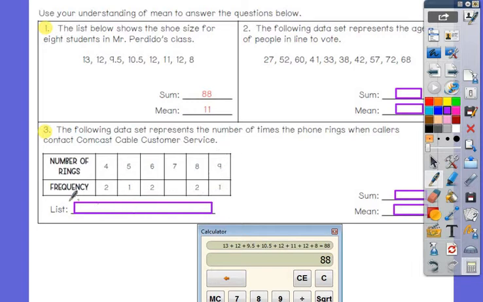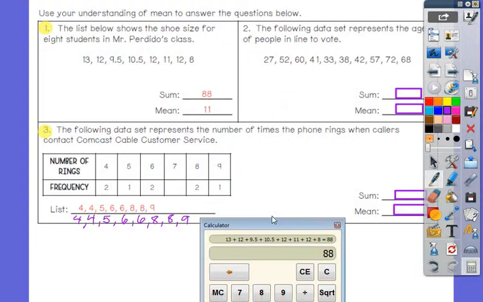So I first need to kind of write out all of that. So it rang 4 times, so I'd write 4 twice. How many times am I writing a 5? Once. How many times am I writing a 6? Twice. Am I writing a 7? No. And I'm writing an 8 twice. And then a 9. So I'm listing all of the numbers from the frequency table.